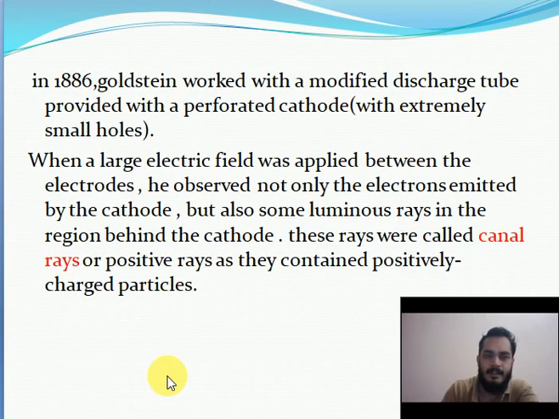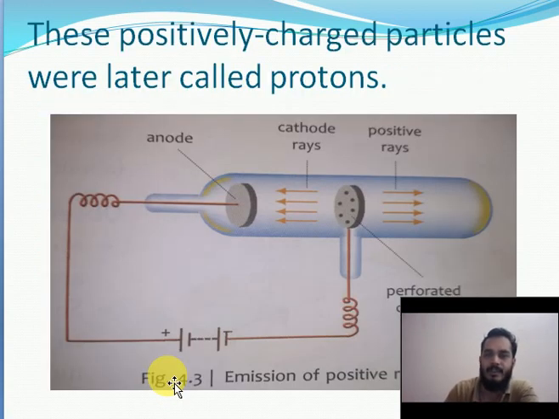In 1886, Goldstein worked with a modified discharge tube provided with a perforated cathode. When a large electric field was applied between the electrodes, he observed not only the electrons emitted by the cathode but also some luminous rays in the region behind the cathode. These rays were called canal rays or positive rays as they contained positively charged particles. The positively charged particles were later called protons.